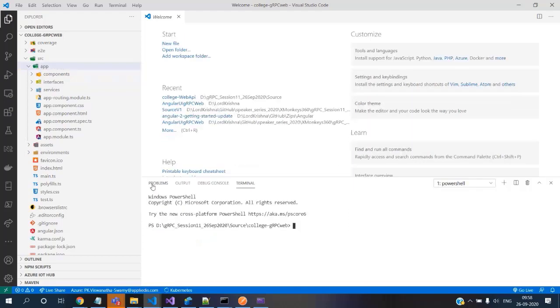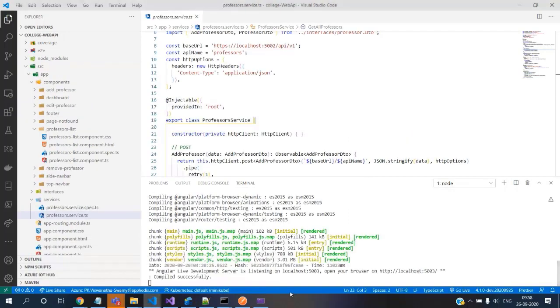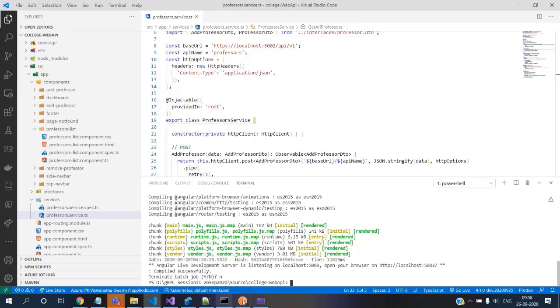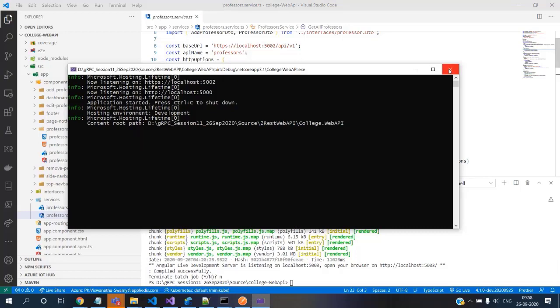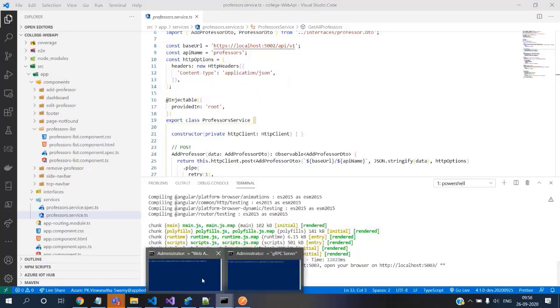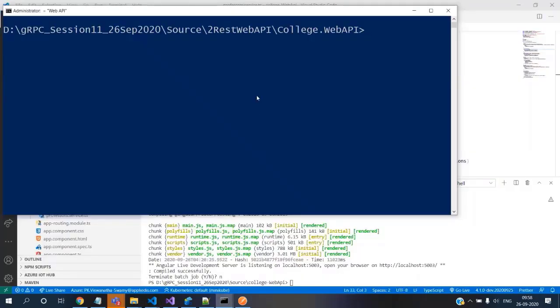Just to prove the theory that it's the same copy, what I will do is I will stop this here, and I will close this also and execute this, because now that we saw how the integration is happening, we don't need to focus on that.